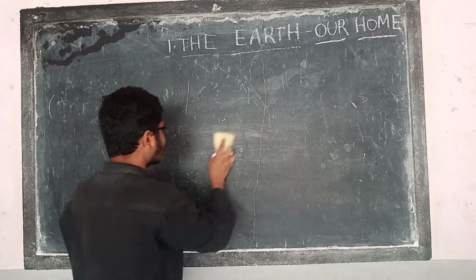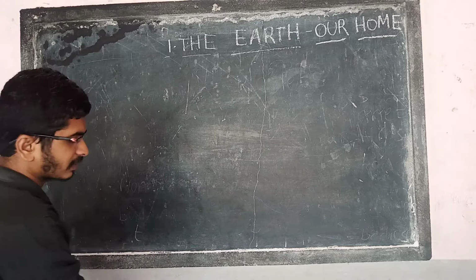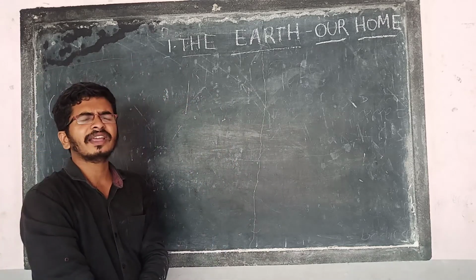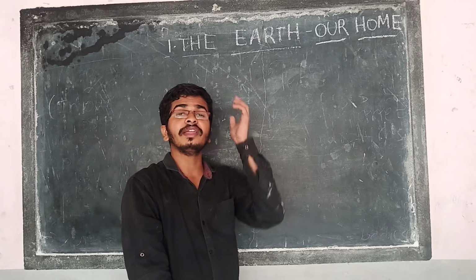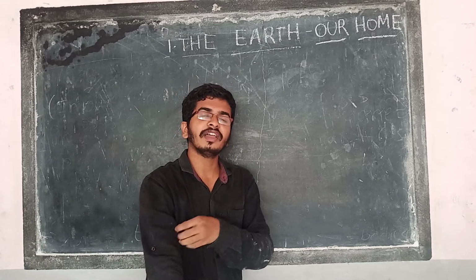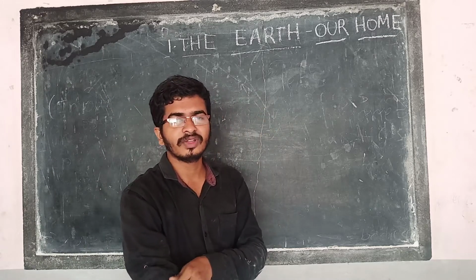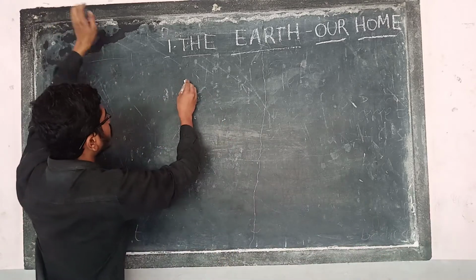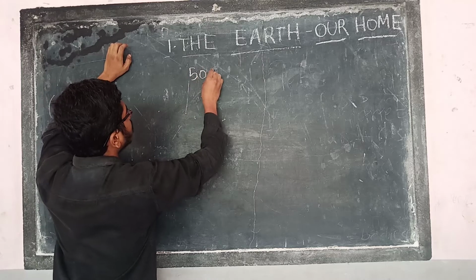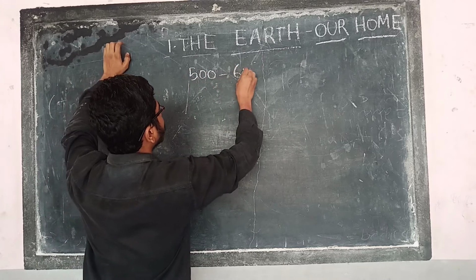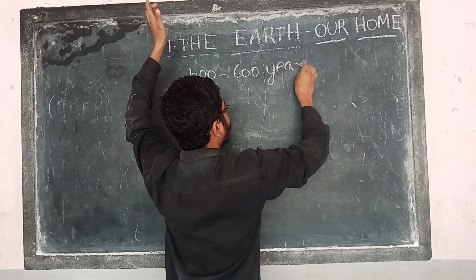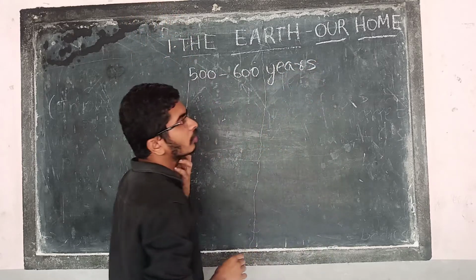So now because of the technology we know that earth is round, etc. So many years back, for example around 500 or 600 years ago, very far back, some people were there.